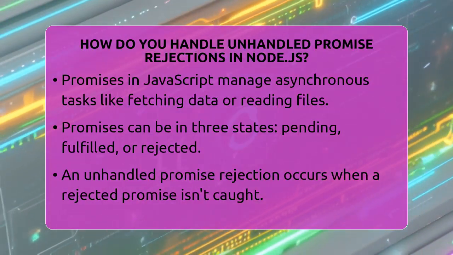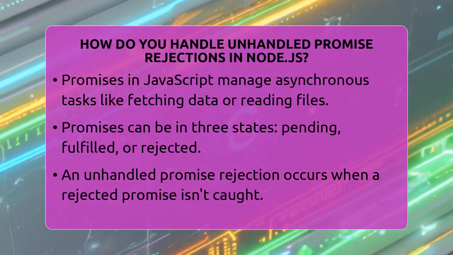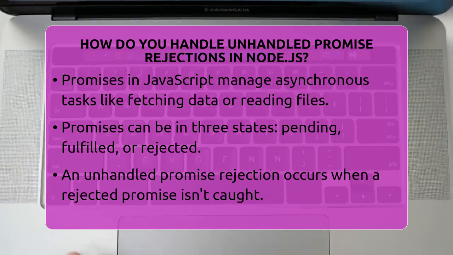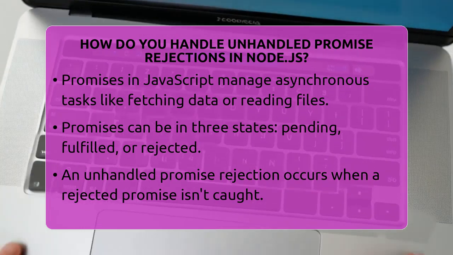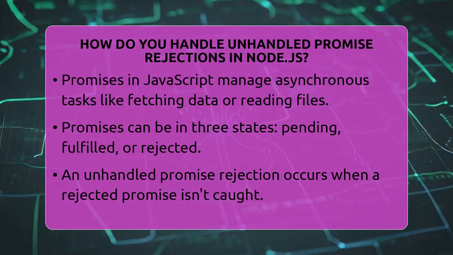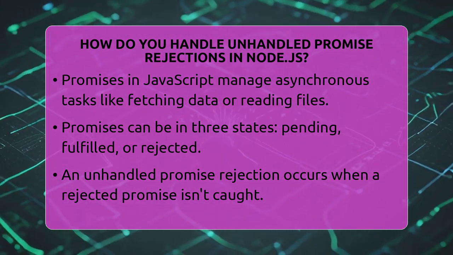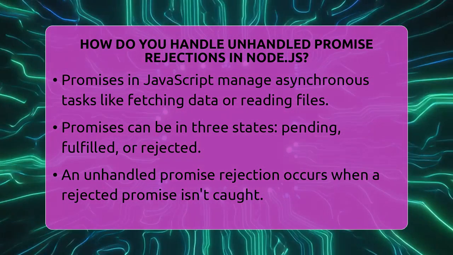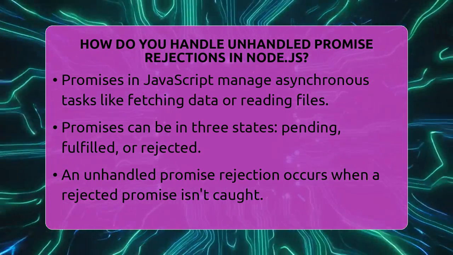How do you handle unhandled promise rejections in Node.js? Imagine working on a Node.js application and suddenly encountering an error that you didn't see coming. It can be frustrating, right? Well, handling promise rejections properly is key to keeping your app running smoothly.